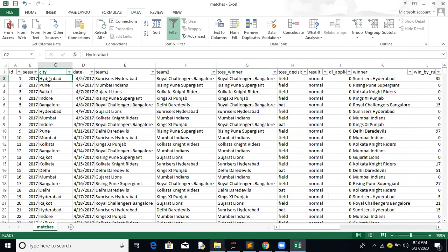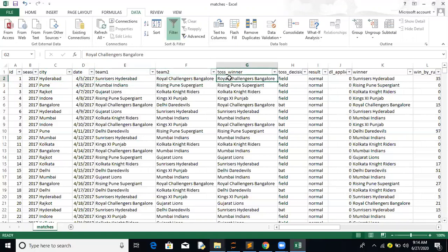Then we have a city, which is the city where the match was hosted. This is the date. If you type the name of the team with the date, you will get all the stats, and the same stats are available in these two Excel files. We have team 1, team 2, and toss winner. Team 1 is associated with this city. This is the host city. Team 2.